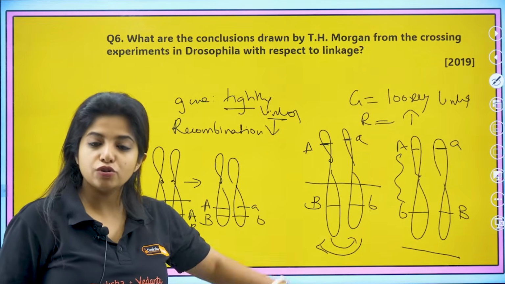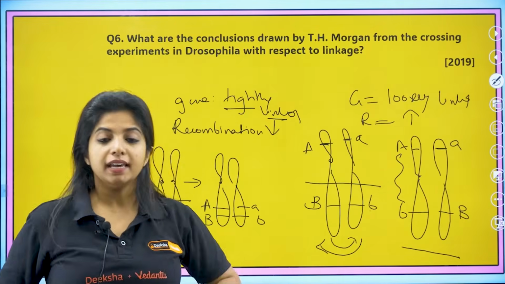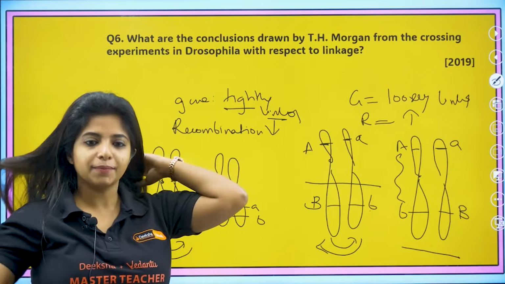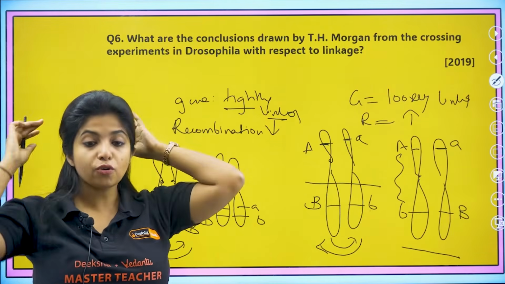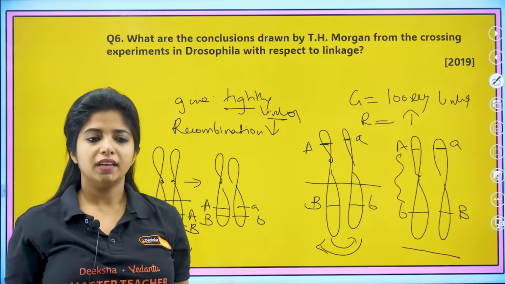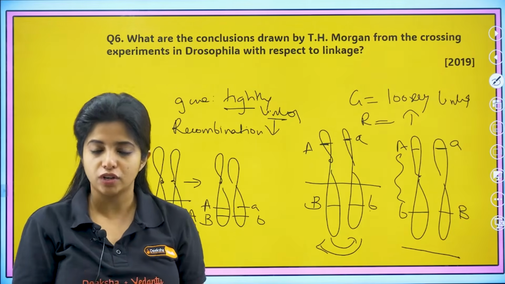So this was the conclusion drawn by T.H. Morgan's experiment. He found that certain characteristics show a high amount of recombination, whereas certain other characteristics do not show a high amount of recombination. It would be the same throughout, generation after generation.